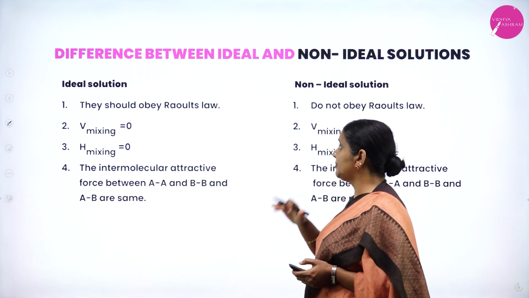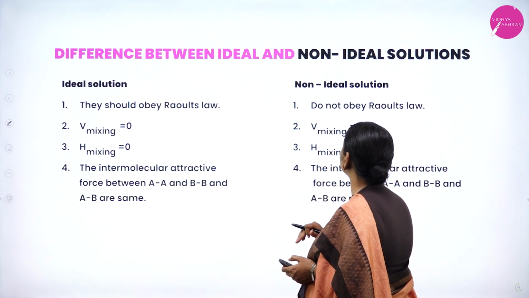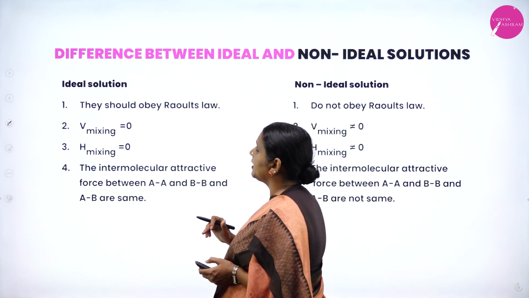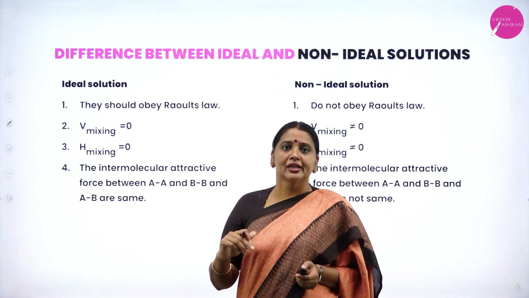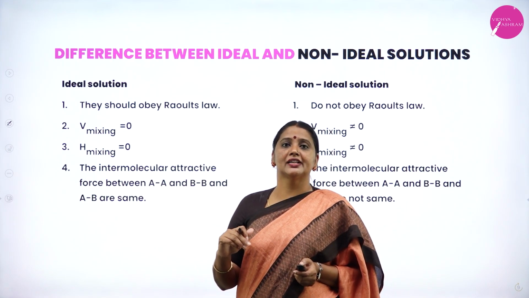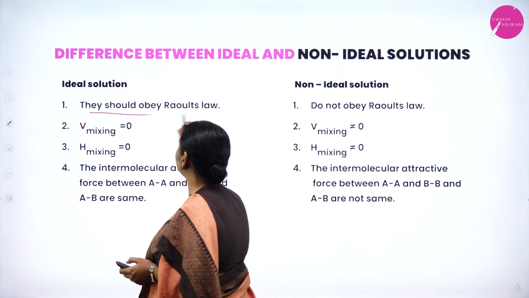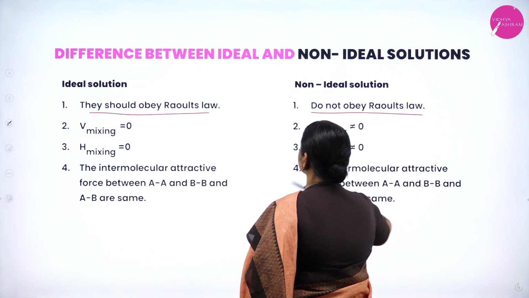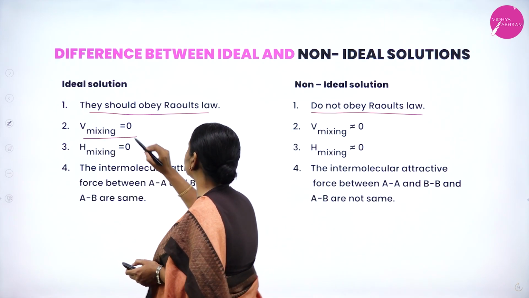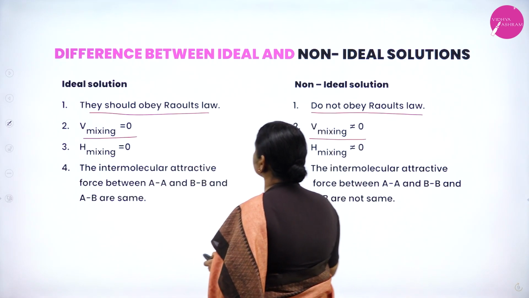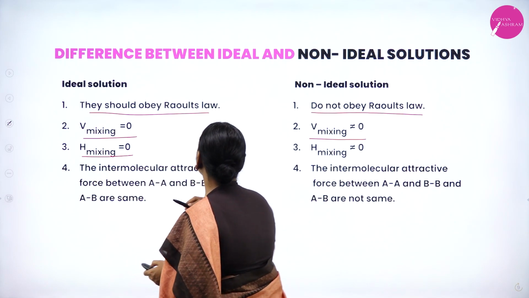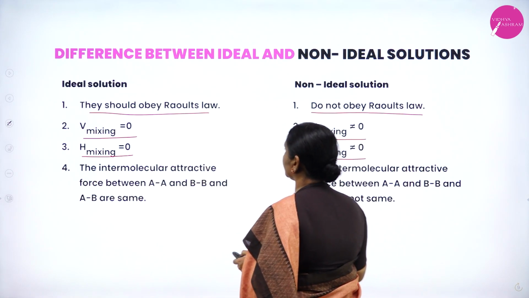First, I will explain the differences between ideal solution and non-ideal solution. A very important question for your board exam: write any two differences between ideal and non-ideal solution. Ideal solution: they obey Raoult's law. Here they do not obey Raoult's law. Volume after mixing is 0; here volume after mixing is not equal to 0. Enthalpy after mixing is 0; here enthalpy after mixing is not equal to 0.